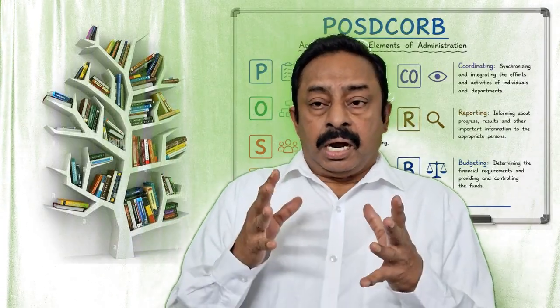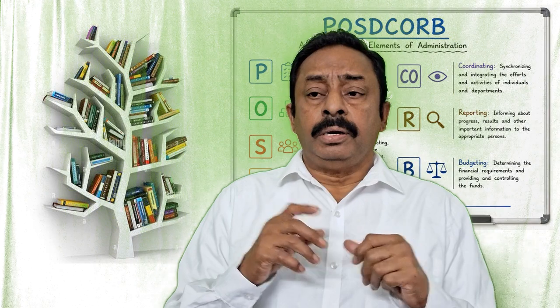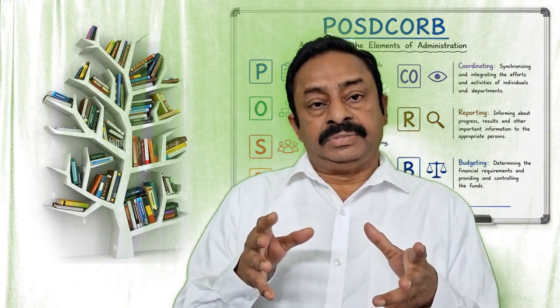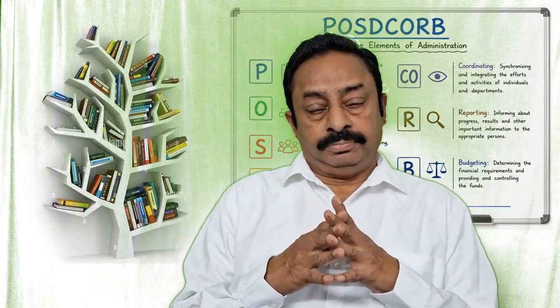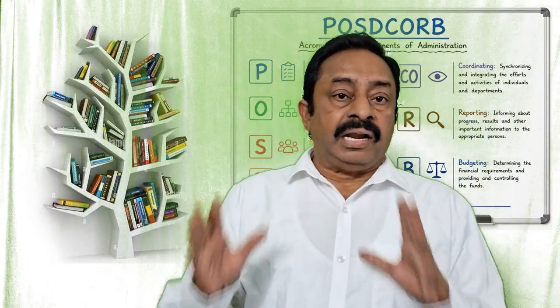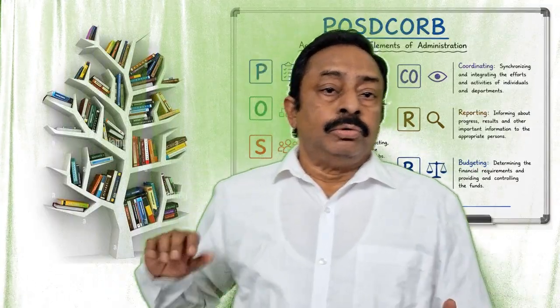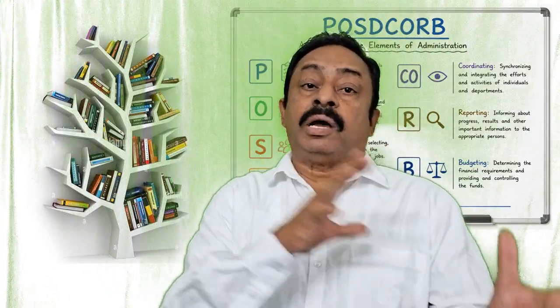Organization is the process of arranging people, tasks, resources, and authority in a systematic way to achieve organization goals. Planning, organization: to achieve the planning, what we need to do, to make planning effective and how to organize the things.